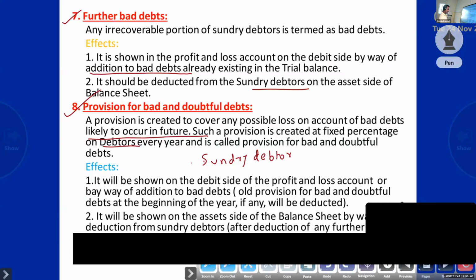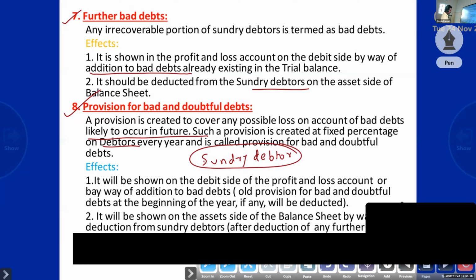A provision is created to cover any loss on account of bad debt likely to occur in future. So how to calculate the amount? They will give the percentage in the adjustment: provision for doubtful debt 5%, provision for doubtful debt 10%. On which basis do we have to calculate? On the basis of sundry debtors, sundry debtors into percentage.